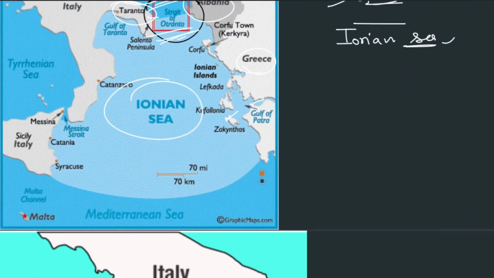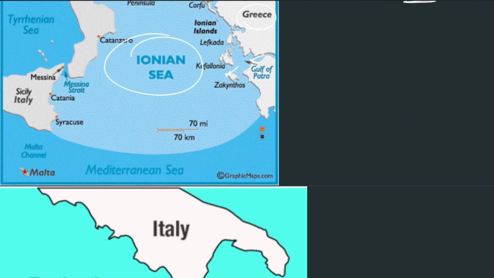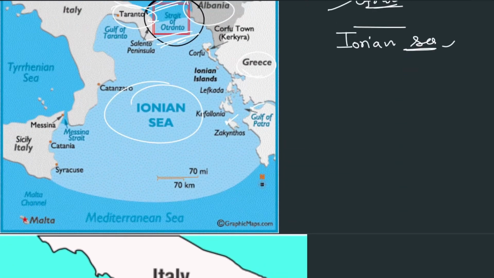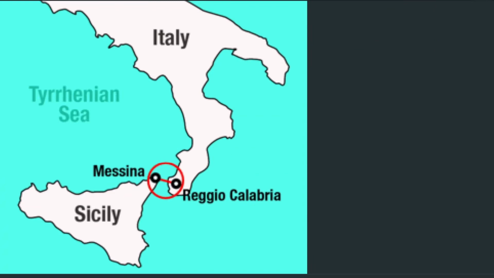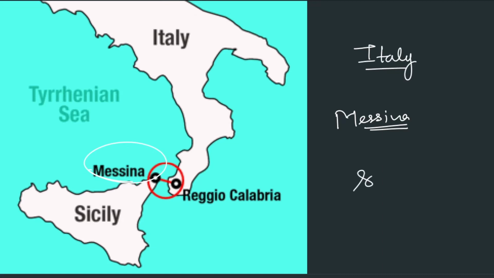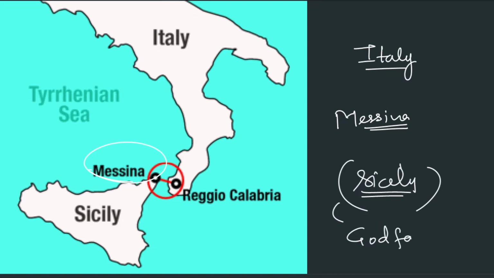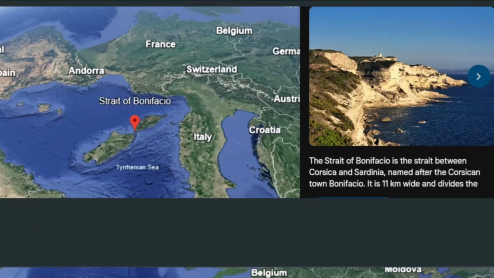Next one, we see here very small Italy. Italy has this Sicily, and this upper portion. Italy and Sicily are connected by the Strait of Messina, located between Italy and Sicily. Sicily, you must have seen in the Godfather movie. You can remember the Strait of Messina from there.